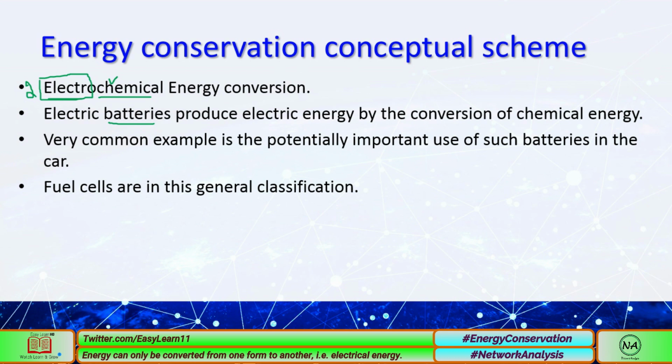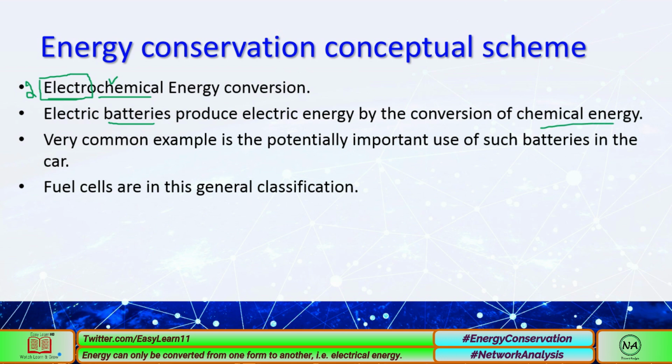This is not generation, sorry, this is basically the conversion of chemical energy. Electric batteries produce electric energy by the conversion of chemical energy.